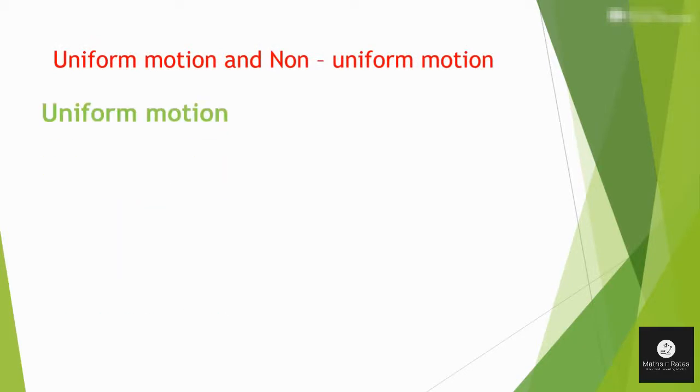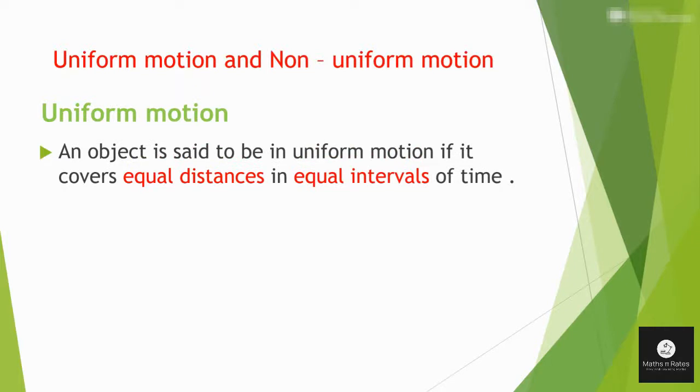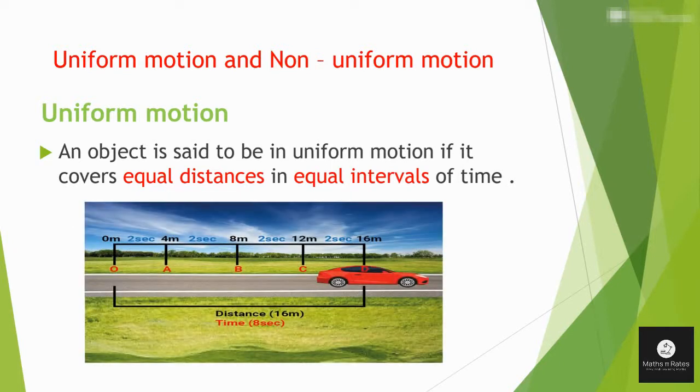Uniform motion. An object is said to be in uniform motion if it covers equal distances in equal intervals of time. Let us understand this definition with a simple example. Suppose a car is moving on a road and after every 2 seconds it covers 4 meters of distance.